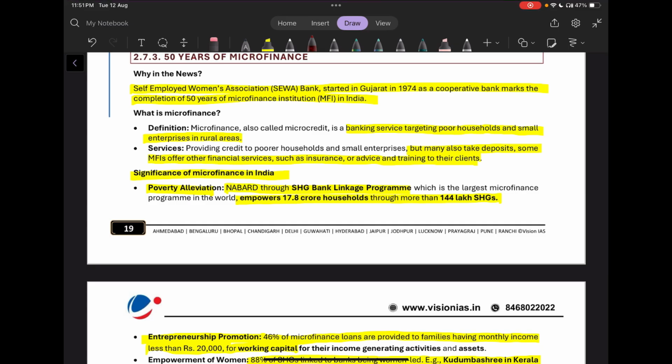So, what is microfinance? It is a banking service targeting poor households and small enterprises in rural areas. So, the services: they provide credit to poorer and smaller enterprises, but many also take deposits. Some MFIs can also offer financial services such as insurance or advice and training to their clients.